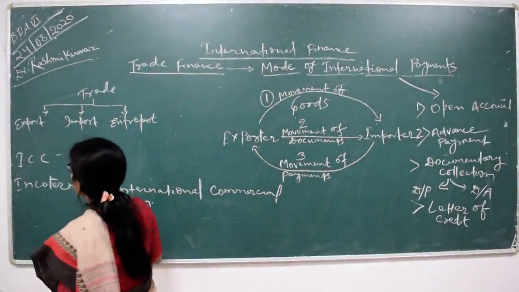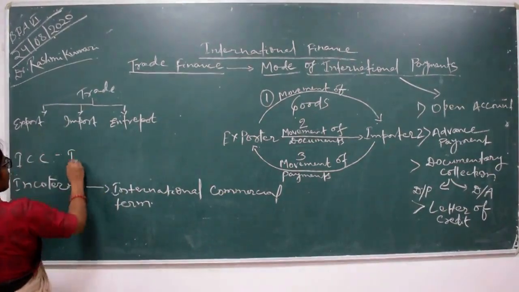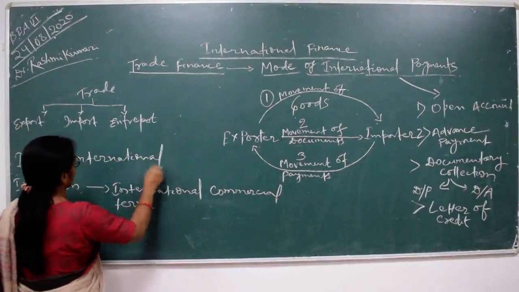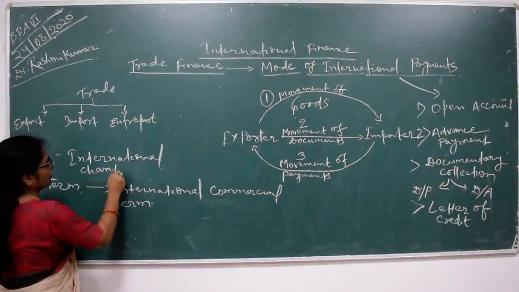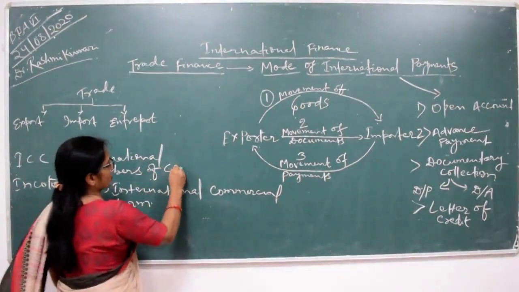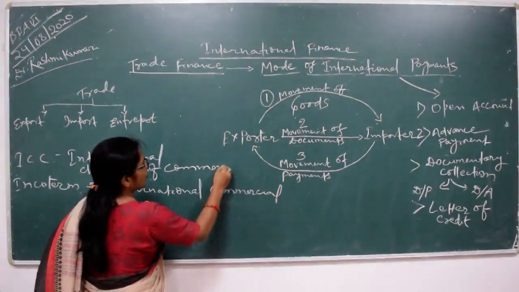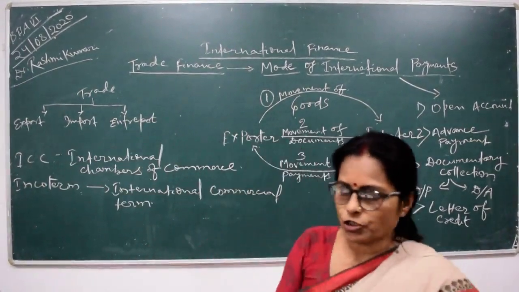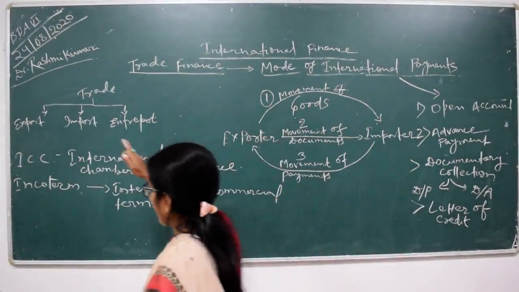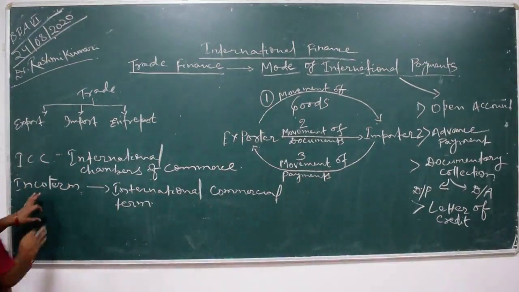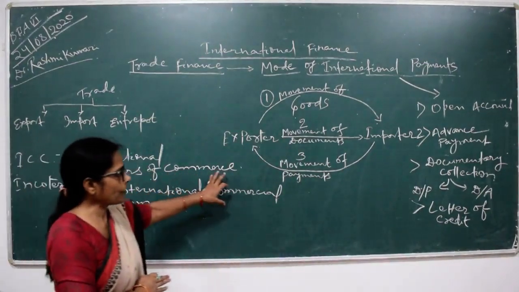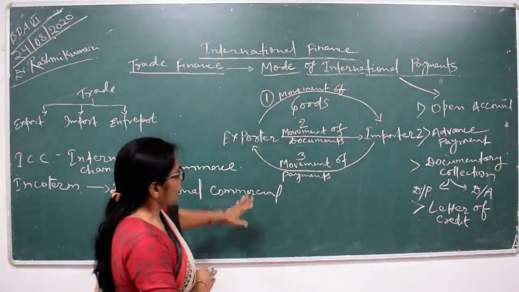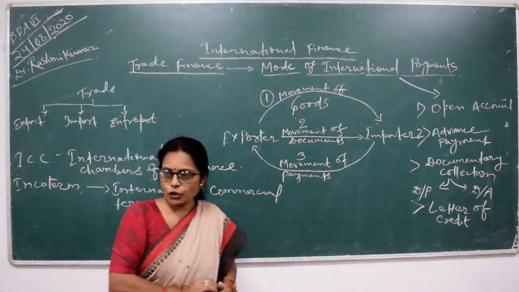Here second is the International Chamber of Commerce. Its main purpose is to provide guidelines on how to transport goods from one country to another. So the ICC and Incoterms participation is most beneficial in the mode of international payment. Okay. Now second is movement of documents.